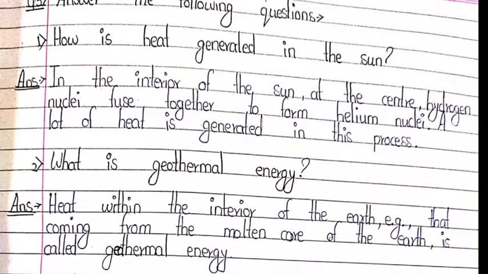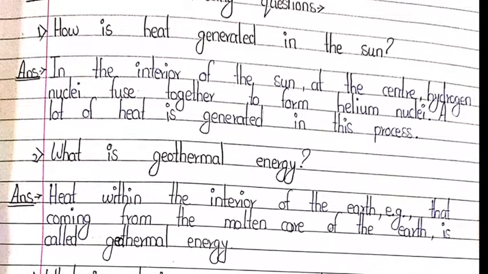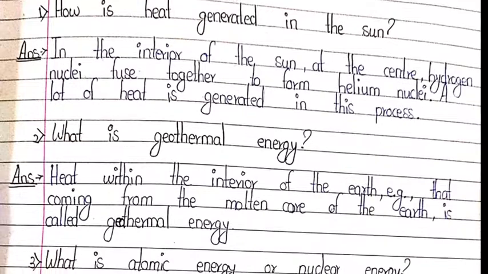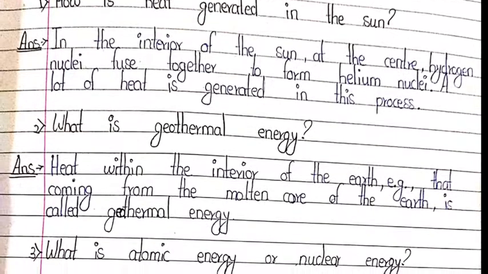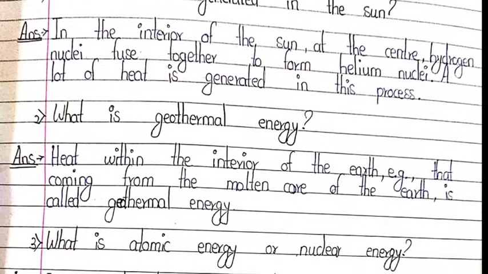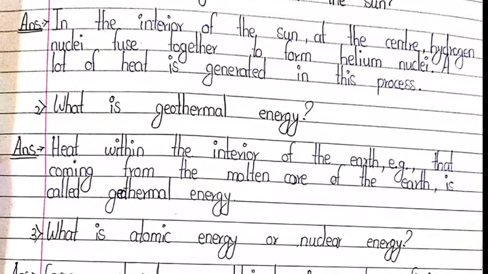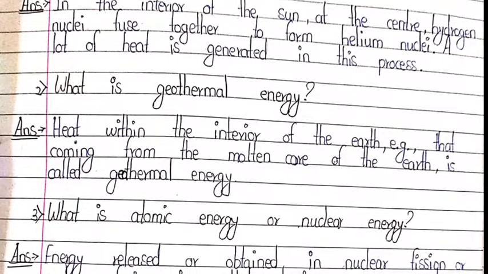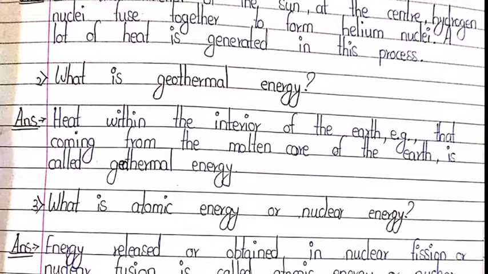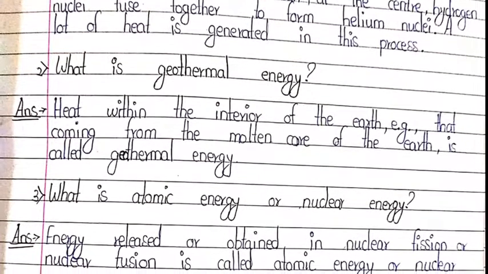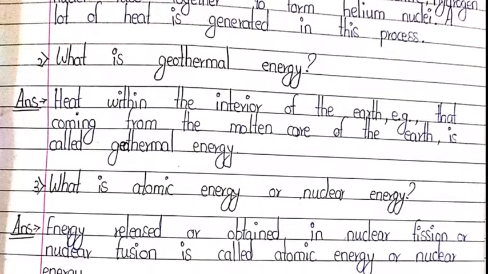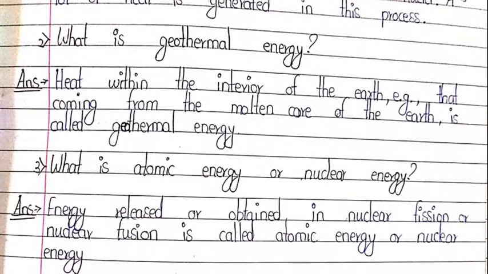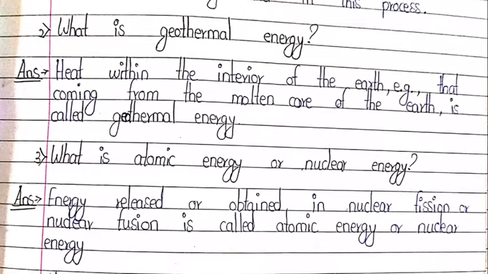Question number 3. Answer the following questions. First one. How is heat generated in the sun? Answer. In the interior of the sun, at the center, hydrogen nuclei fuse together to form helium nuclei. A lot of heat is generated in this process. Second. What is geothermal energy? Answer. Heat within the interior of the earth, for example that coming from the molten core of the earth, is called geothermal energy.